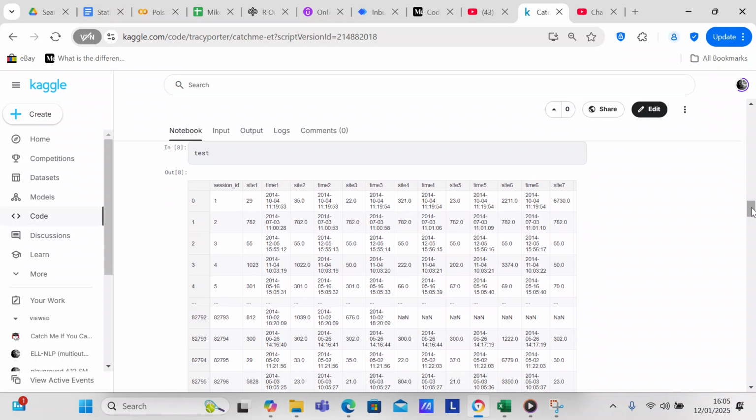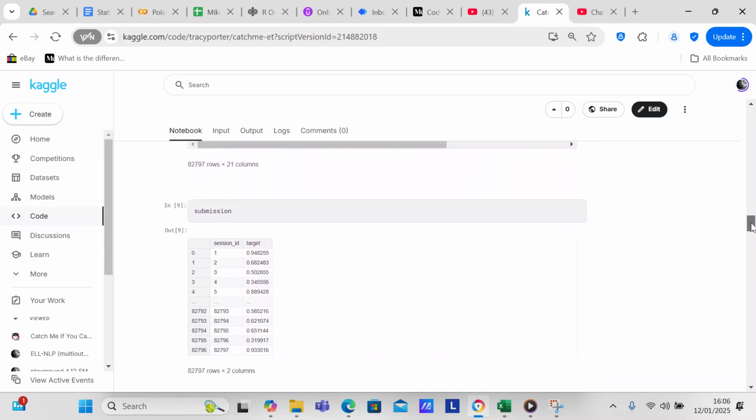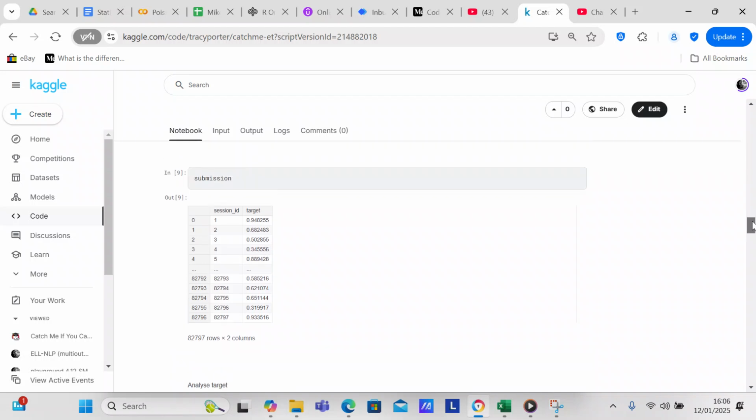This is the test file. The test file has 21 columns of data, and the reason why is because it doesn't have a target, because we're going to predict on that. And then we're going to do the submission. The submission has a session ID and a target, and that is what Kaggle is going to want to see when we submit our work.